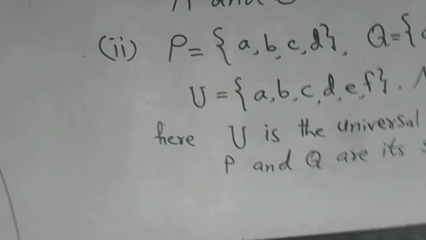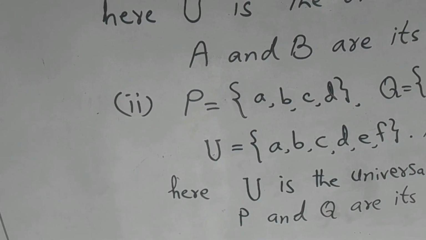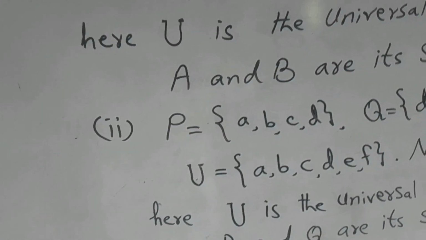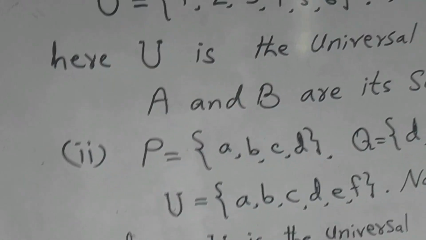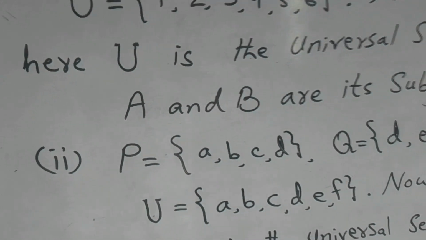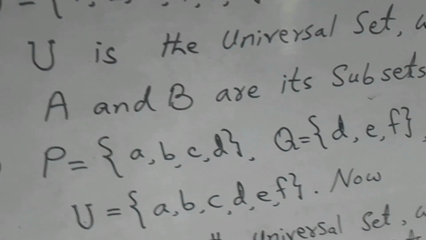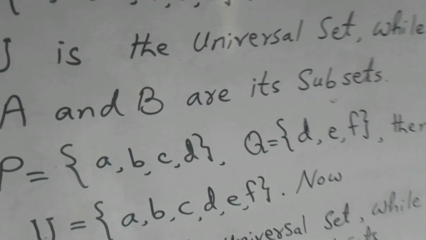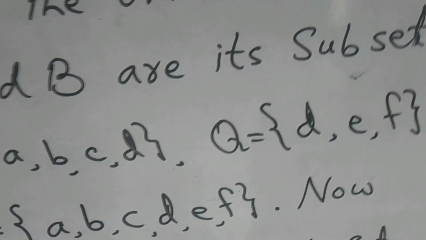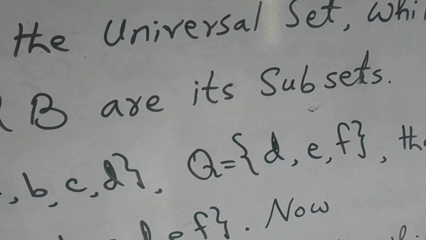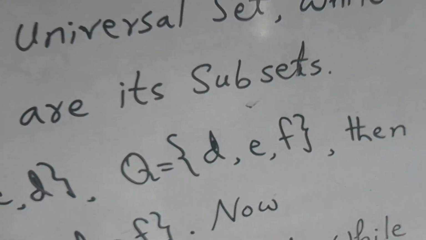Number 2, considered set P is equal to {A, B, C, D}. Considered set Q is equal to {D, E, F}.